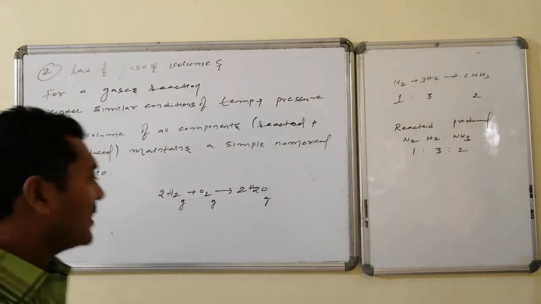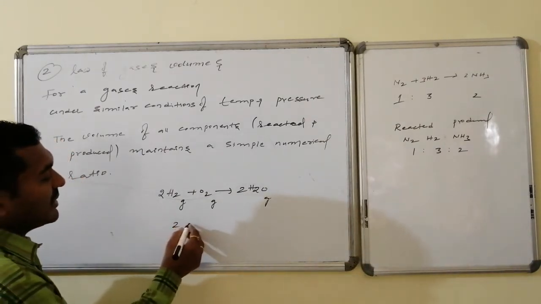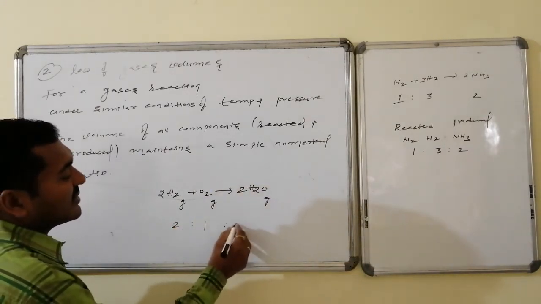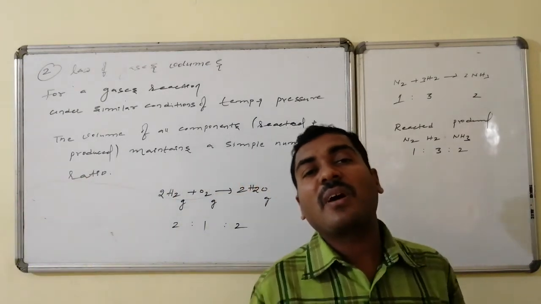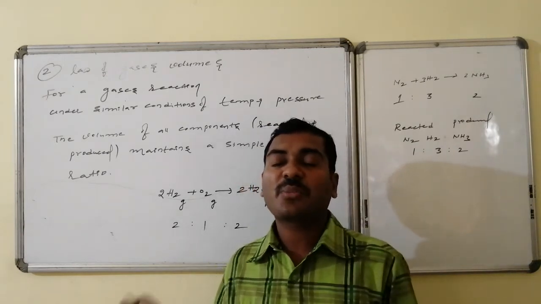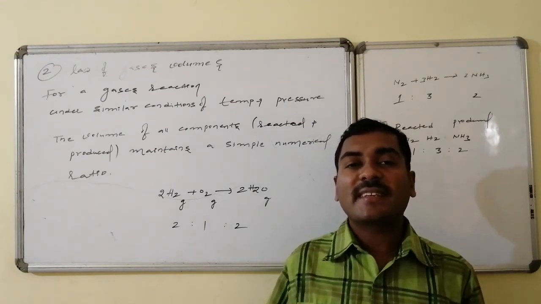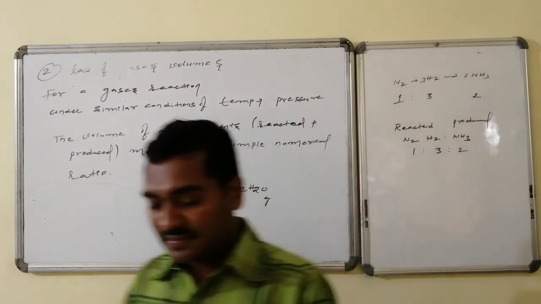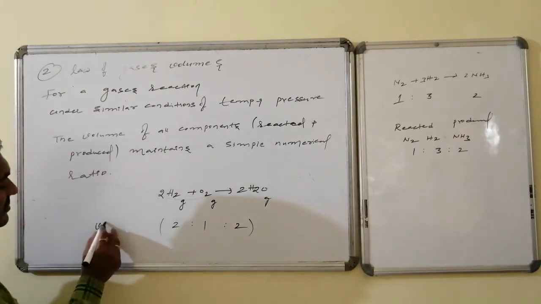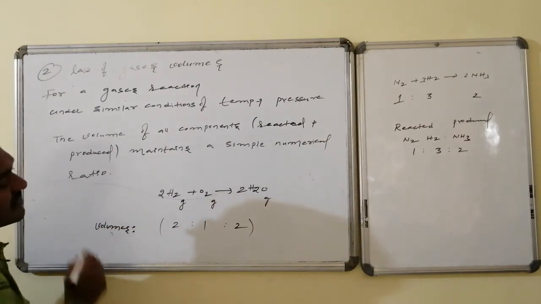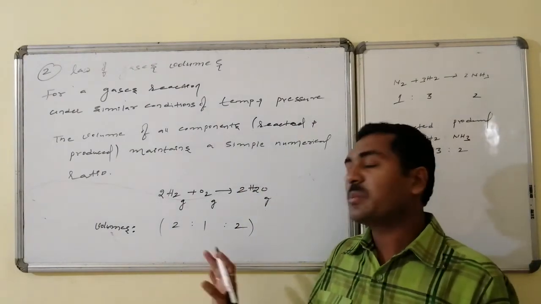So therefore, the values related to this in respect of moles: if I consider here 2 liters consumed, this is 1 liter consumed, as a result some 2 liters are produced. So the ratio of volumes of all the individual reactants and products maintains a simple numerical relation. This is said to be the law of gaseous volumes given by Gay-Lussac. And this is the volumes ratio. Yes, the volumes of reactants and the volumes of the products maintain a simple numerical relation.